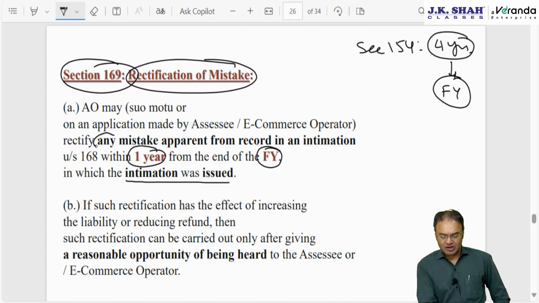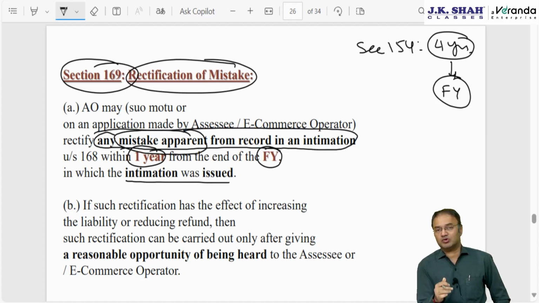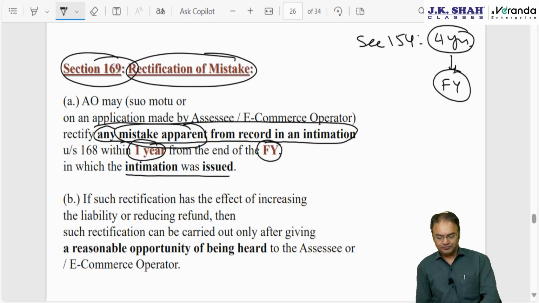If the assessee or the AO discovers any mistake apparent from the record, meaning the mistake should be glaring on the face of the record, then only rectification is possible. There should not be any debatable issue.